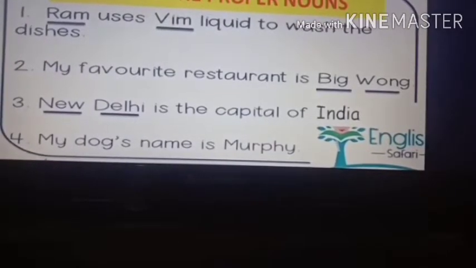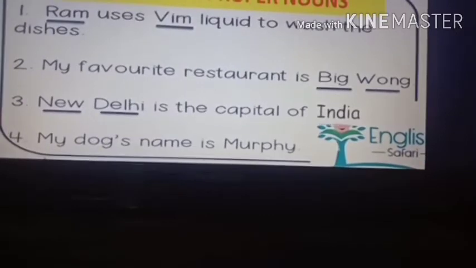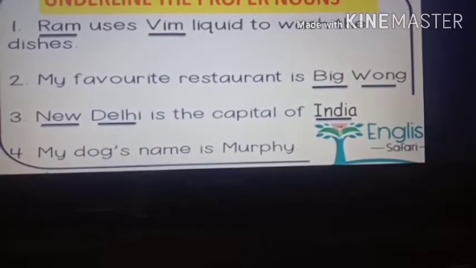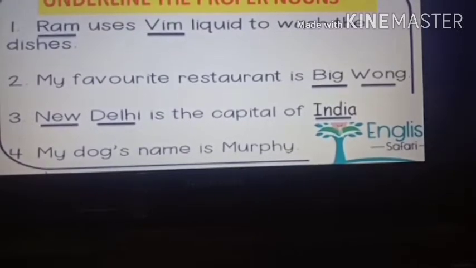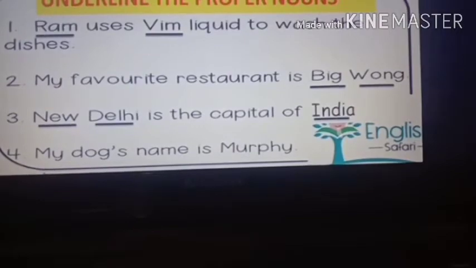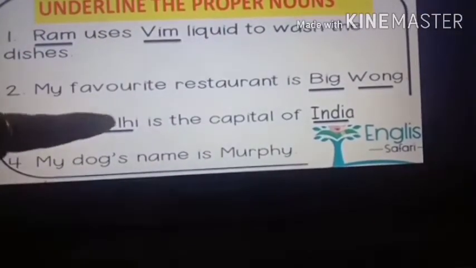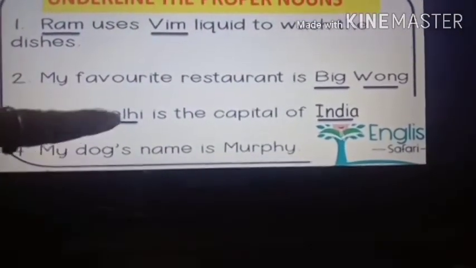And India is the name of a country. Can you see? So New Delhi and India, they both are names of places. New Delhi is a city and India is a country, and they both begin with capital letters also. So they begin with a capital and they are names. They are special names of places. So they are proper nouns.